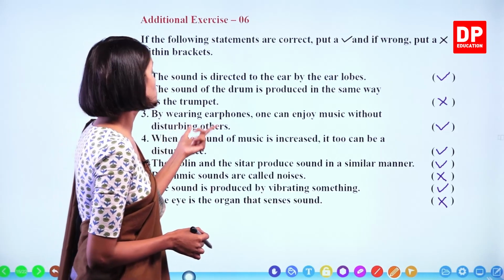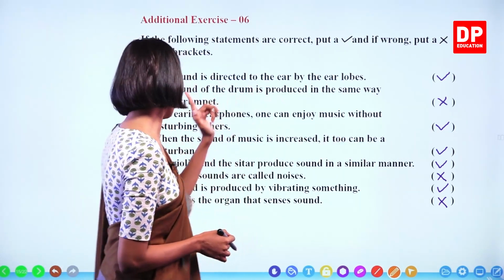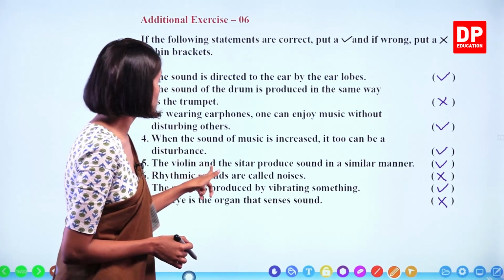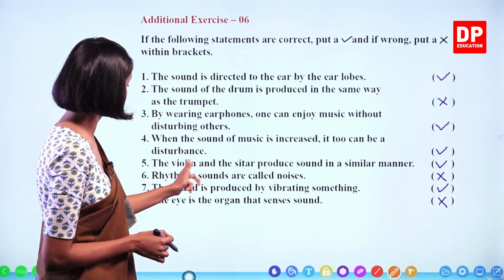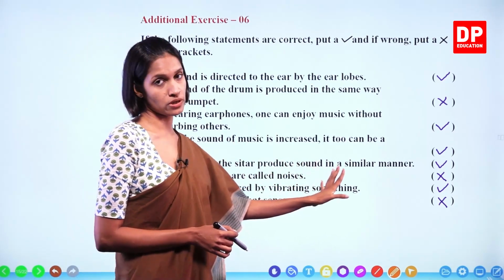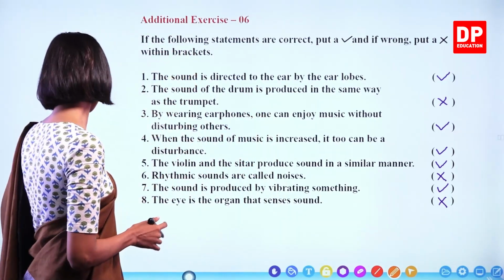Rhythmic sounds are called noises. No, that's known as music. Therefore, it's wrong. The sound is produced by vibrating something. Yes. And the eye is the organ that senses sound. No, it should be the ear. Therefore, that's wrong. Okay. We'll move on to the next.